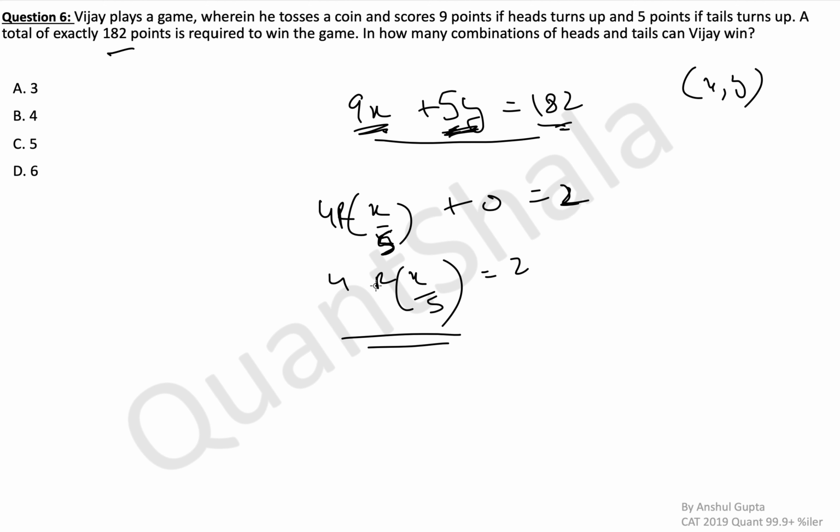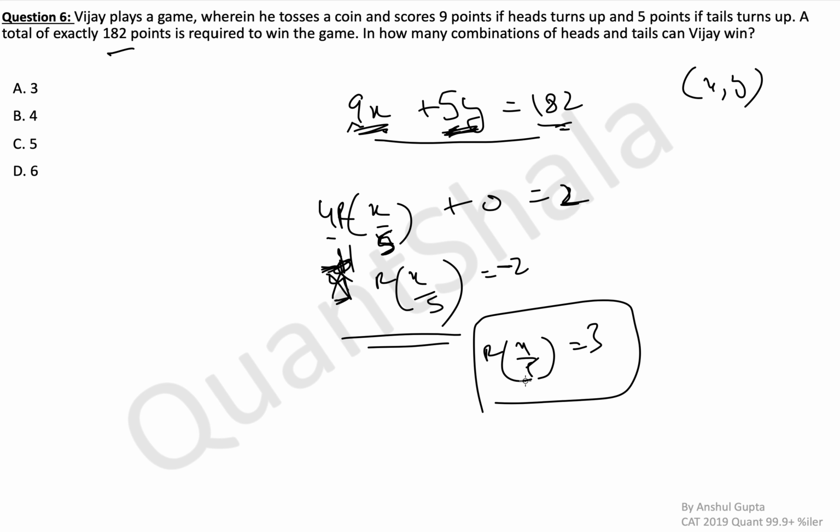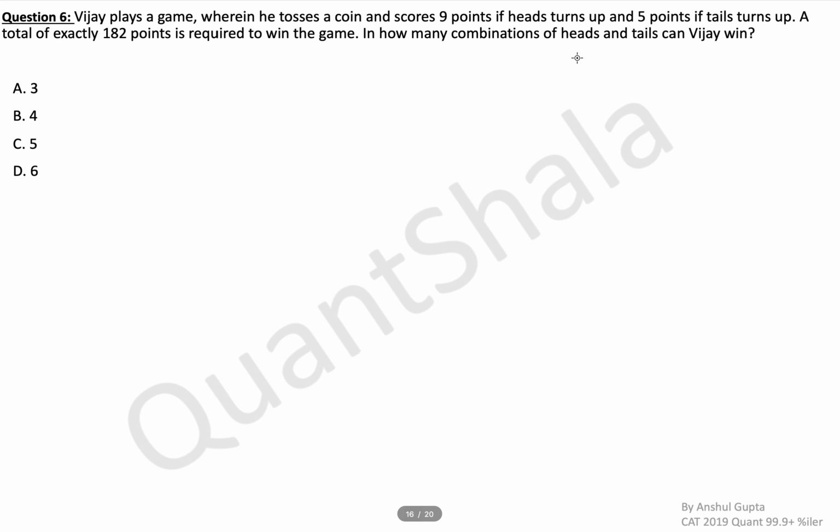Also, if you take the remainder with 5, 4 can also be said to be minus 1, because the remainder of 9 with 5, or the remainder of 4 with 5, can also be minus 1. So this minus can go here. So the remainder of x with 5 is minus 2, or you can say the remainder of x with 5 is 3. So now we have some breakthrough. That means x can be 3, or 8, or 13. If you see, all of these have remainder 3 with 5. So we know that x can be 3, 8, 13, etc.